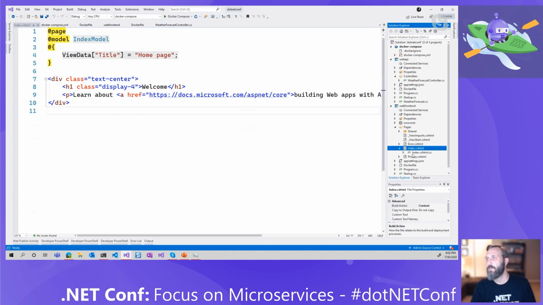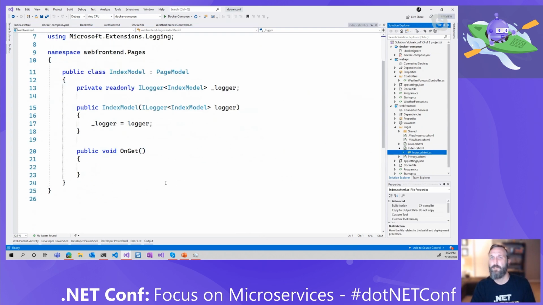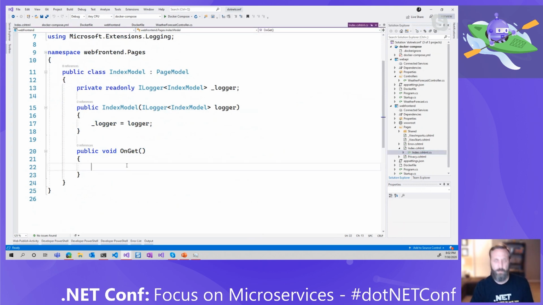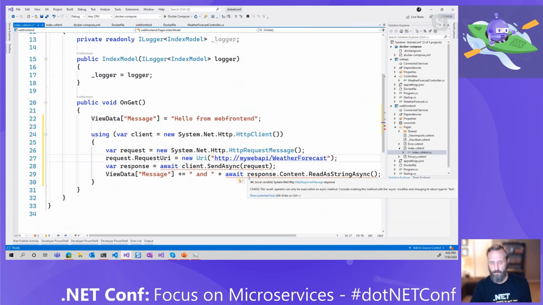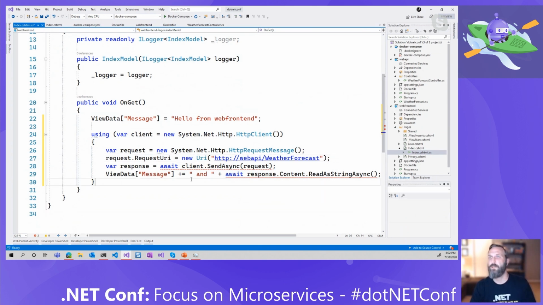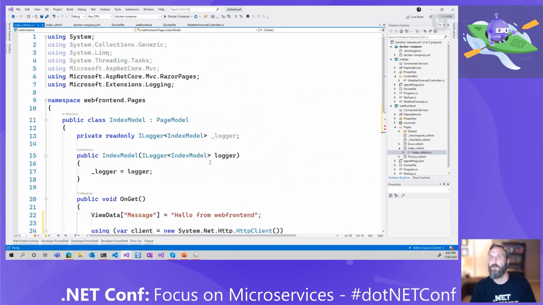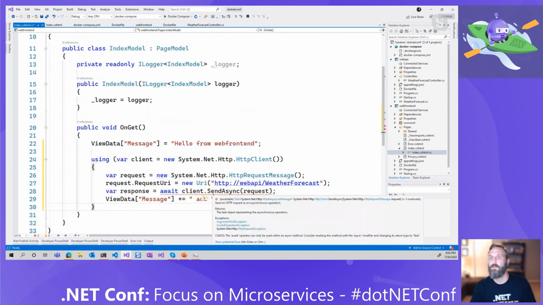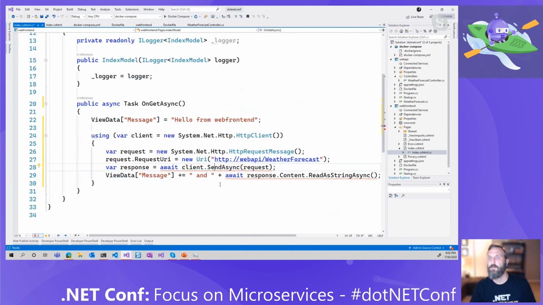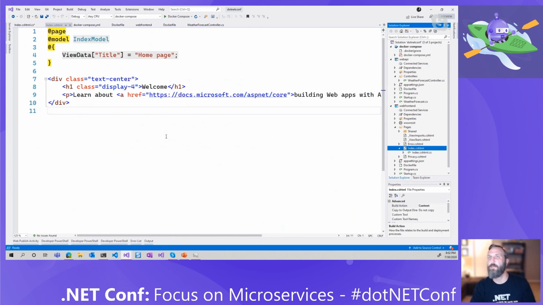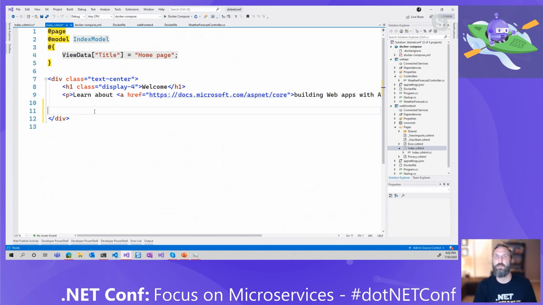On my OnGet, let's add some code here, and we want to call it Web API. And then in the index, I want to make sure I'm showing the message that I'm writing out there.